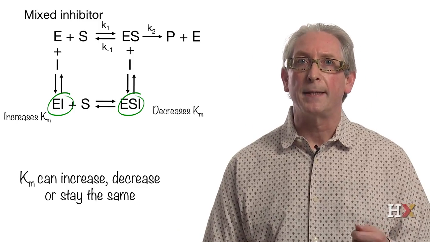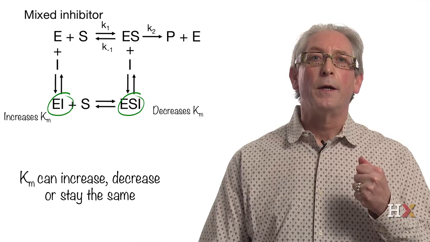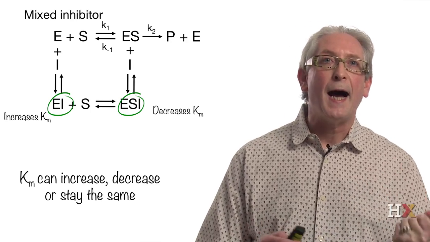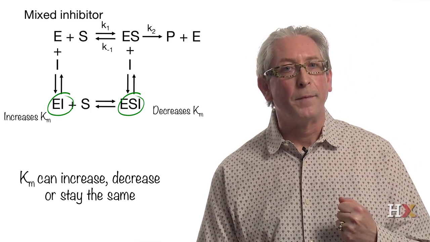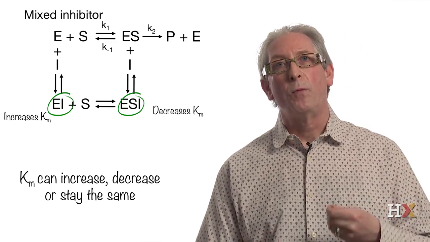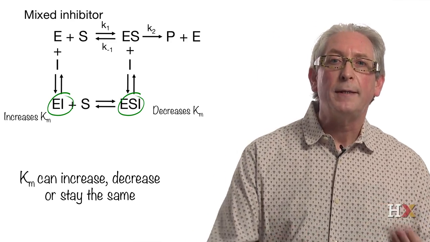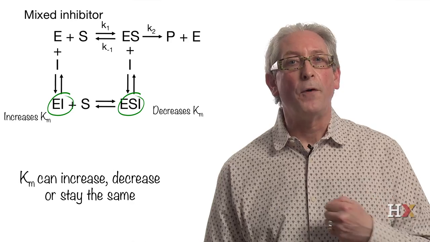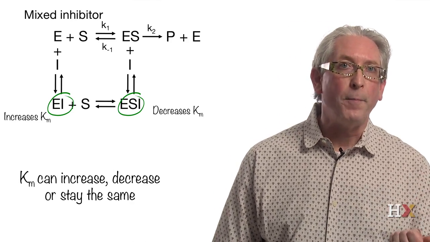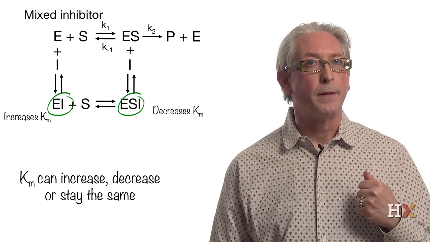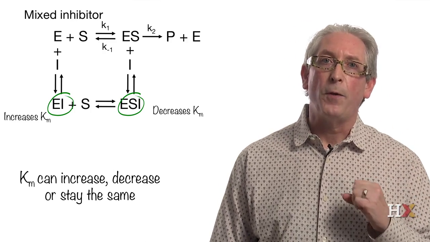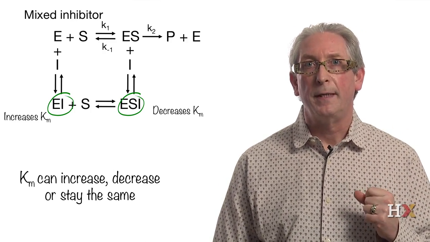Everything will depend on the relative values of Ki and K prime I. The net effect will depend on the relative rate of the formation of the enzyme inhibitor complex and the formation of the enzyme substrate inhibitor complex.